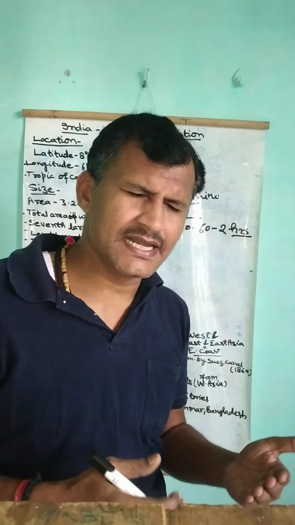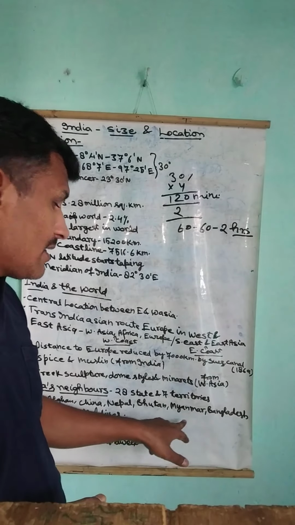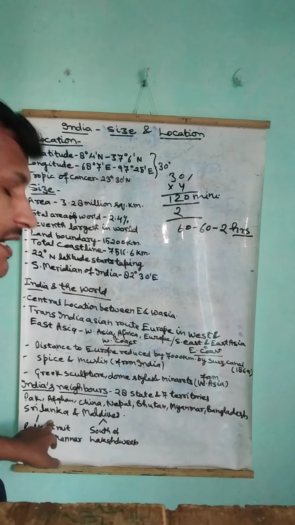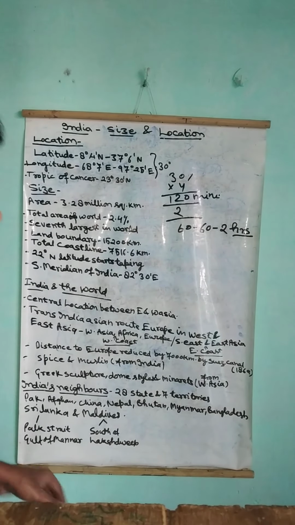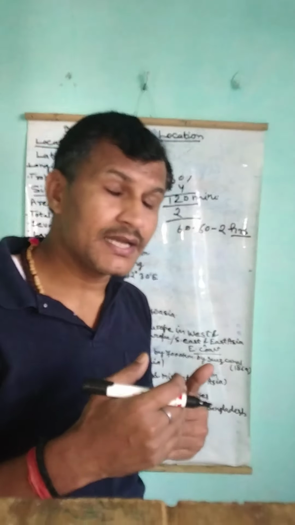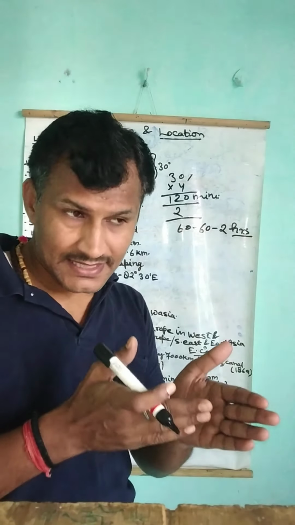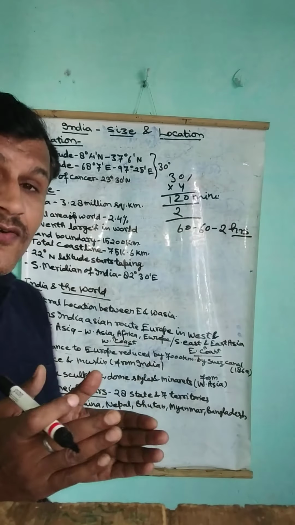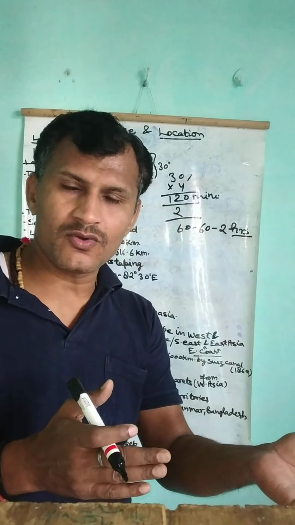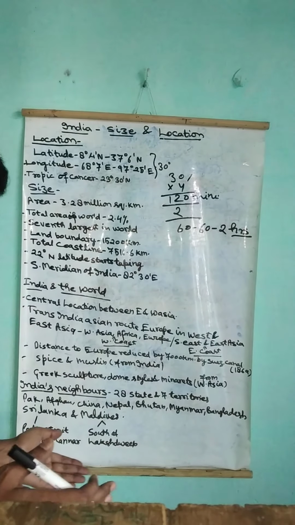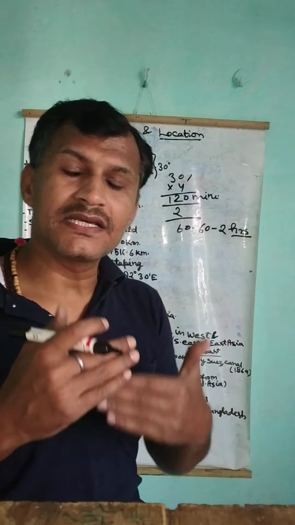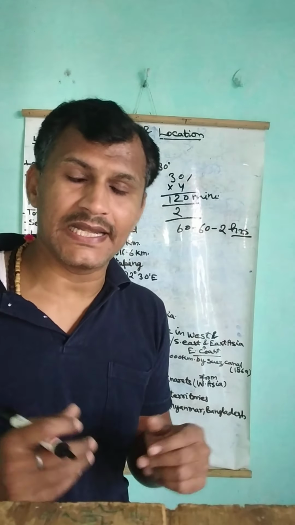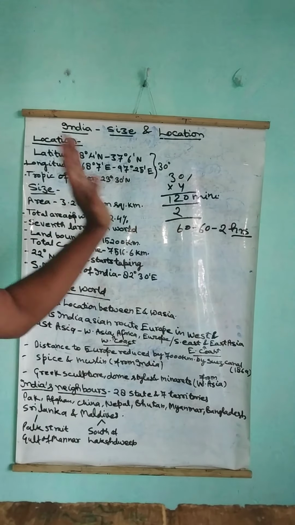Next thing is India's neighboring countries. They are Pakistan, Afghanistan, China, Nepal, Bhutan, Myanmar, Bangladesh, Sri Lanka and Maldives. Sri Lanka is a neighboring country, as the Palk Strait lies there along with the Gulf of Mannar. Sri Lanka is found in the south of it, and the Maldives is found in the south of the Lakshadweep Islands. So this is all about India's size and location.